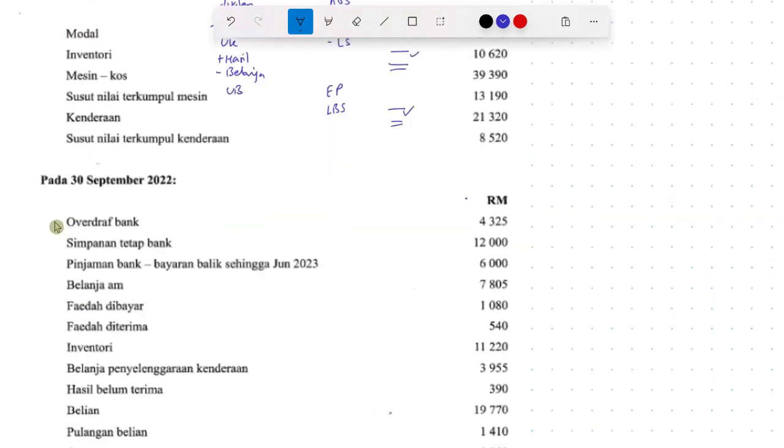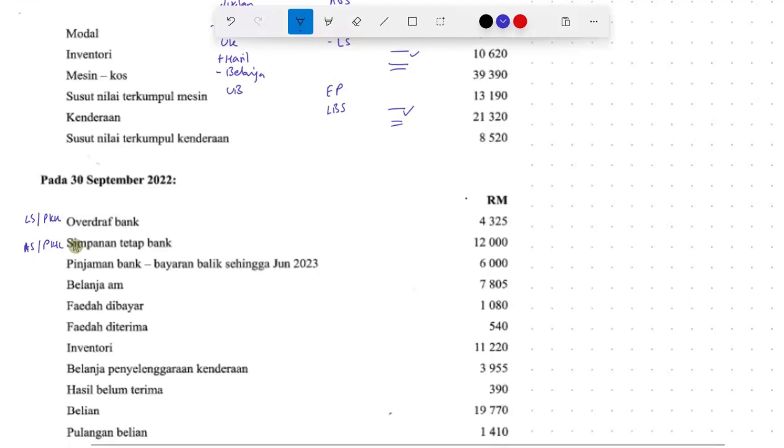Overdraft bank is a liability. It will appear in liability semasa. It will appear in PKK. Simpanan tetap bank is an asset semasa. It will appear in Penyata Kedudukan Kewangan. Pinjaman bank on its own, usually liability bukan semasa.